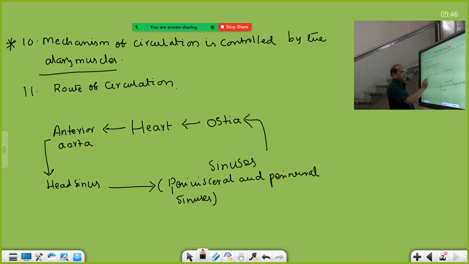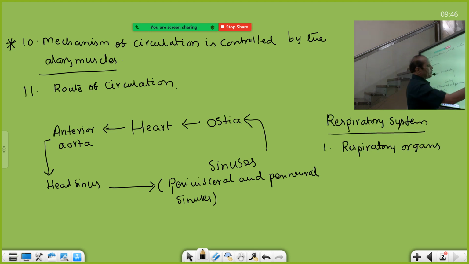Then the respiratory system of cockroach. Let us take this. In the cockroach, the respiratory organs are trachea. If anybody asks you the respiratory organs of cockroach, they are trachea; excretory organs are Malpighian tubules.